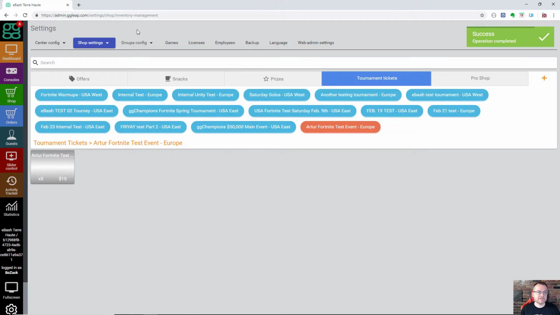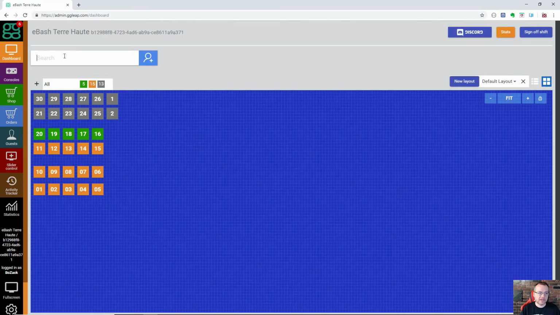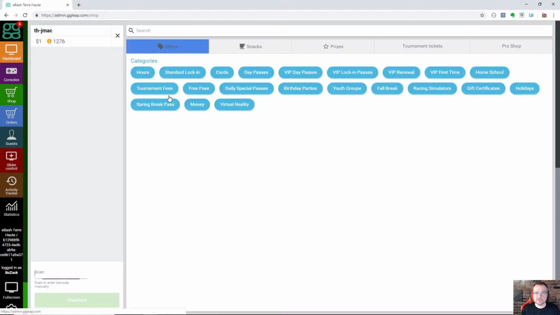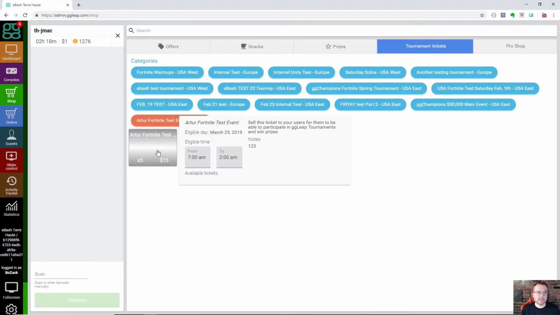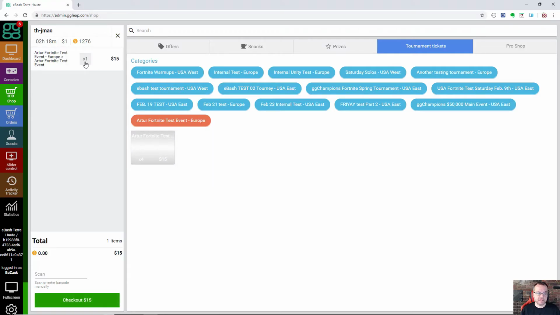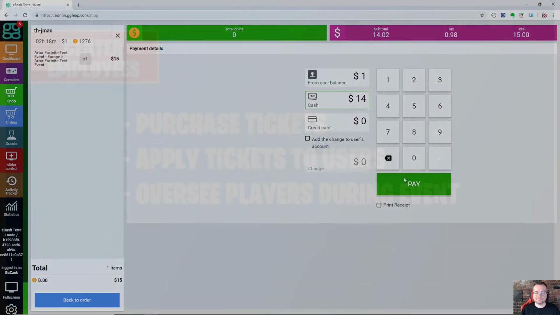The next step for a center is you want to add that ticket. Once you've adjusted your prices, you want to add that ticket to the player's account. So you'd go into shop, you go into tournament tickets, you would choose that ticket to apply to their account in their cart, and then check out and pay.